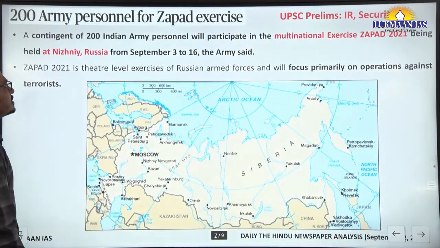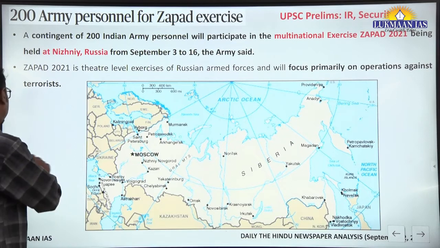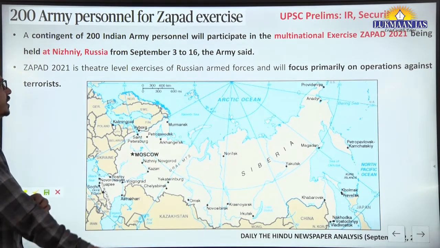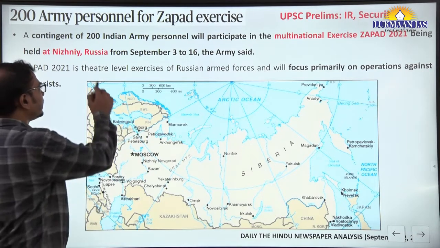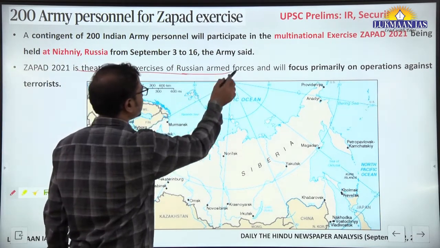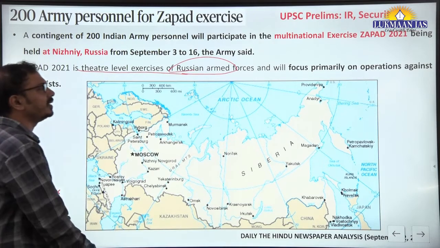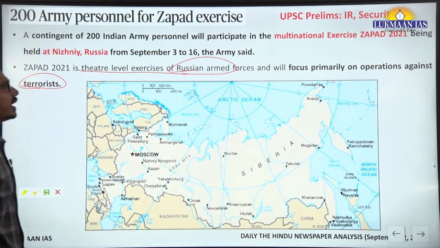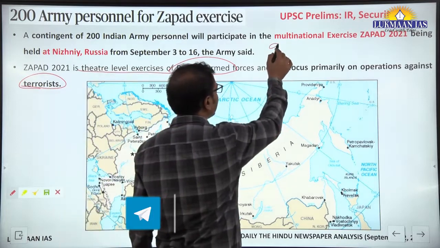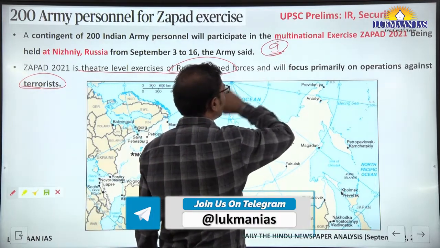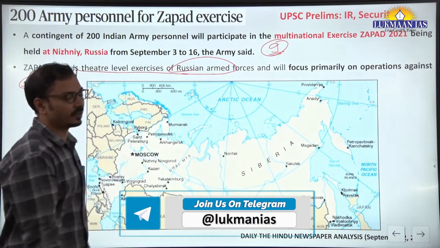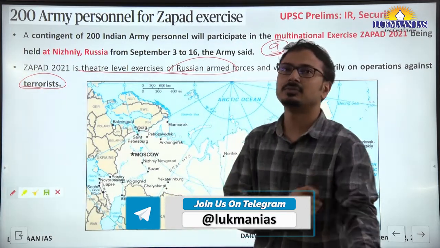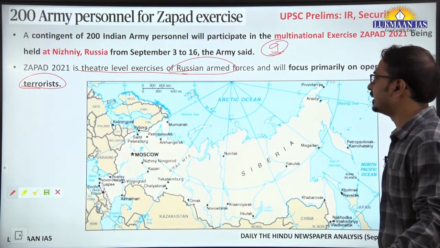200 army personnel for the ZAPAD exercise. ZAPAD 2021 is going to happen in Russia. This is a theater level exercise of the Russian armed forces. It will primarily focus on operations against terrorists. Okay, so there are a total of 9 participating nations, and some observer countries are also participating, like China and Pakistan as observer countries in this exercise.